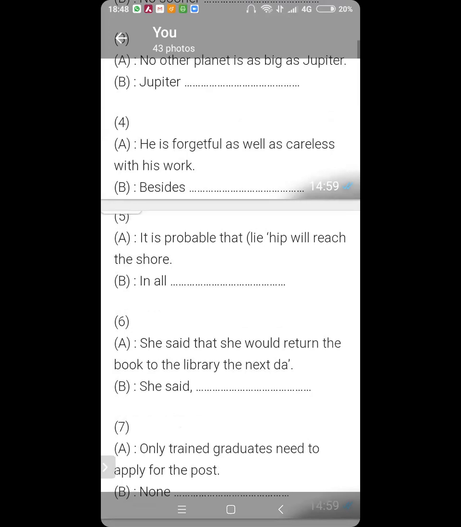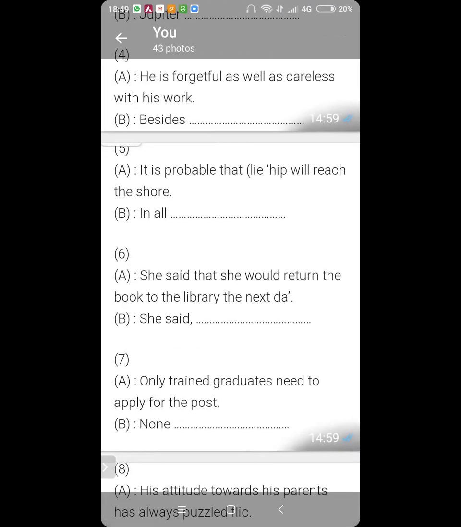Ansh, number 6. She said that she would return the book to the library the next day. Now this is an indirect speech. You have to convert this into direct speech.